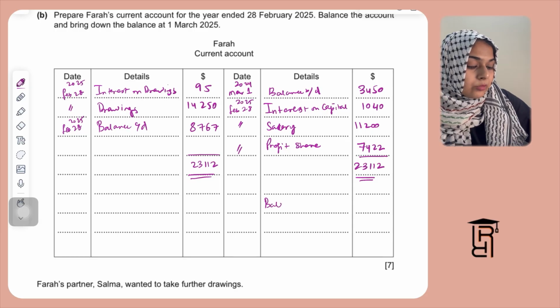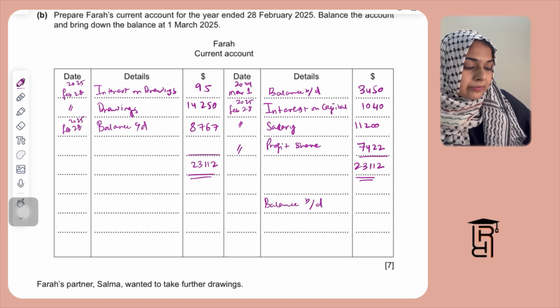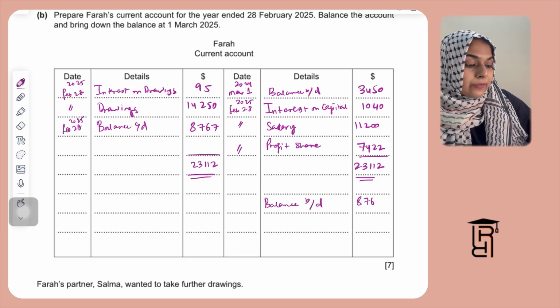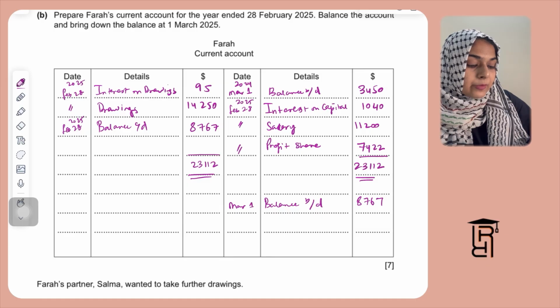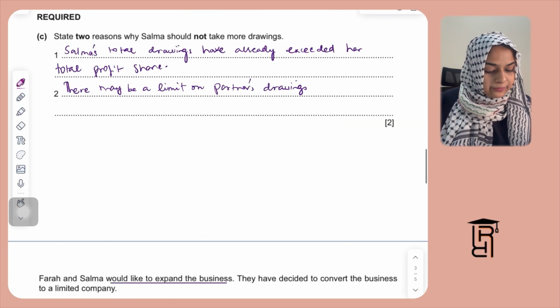The balance carried down will become balance brought down. So I'm going to write here balance brought down, and this is one of the important steps because it's written in the question that you need to bring down the balance on 1st March 2025. So I'm going to write here March 1, 2025. So that's it for this part.